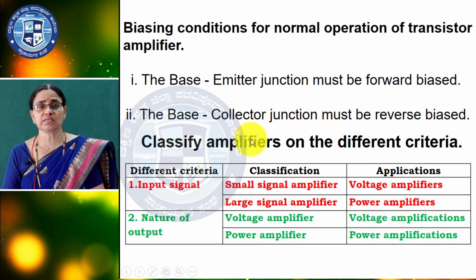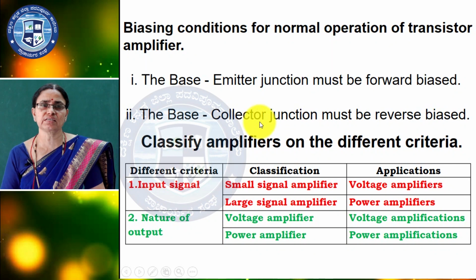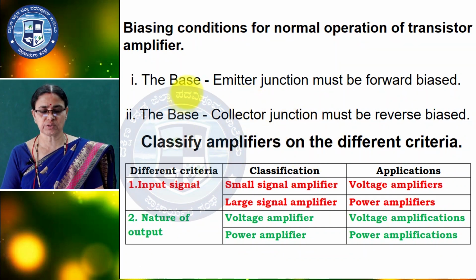So which region are you getting here? You are getting the active region. So with this biasing we are getting the active region. In the active region, the amplification takes place. So this is a very important biasing condition, they can ask it for 2 marks.